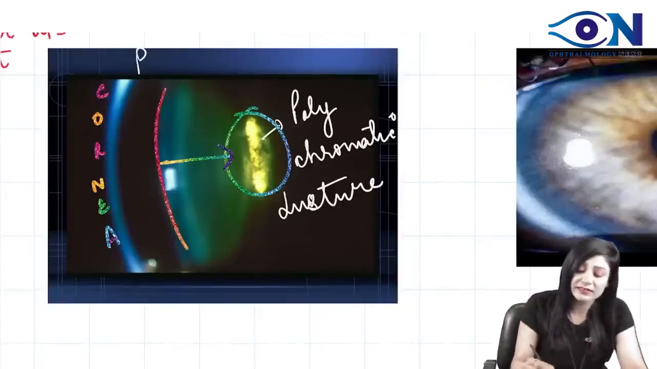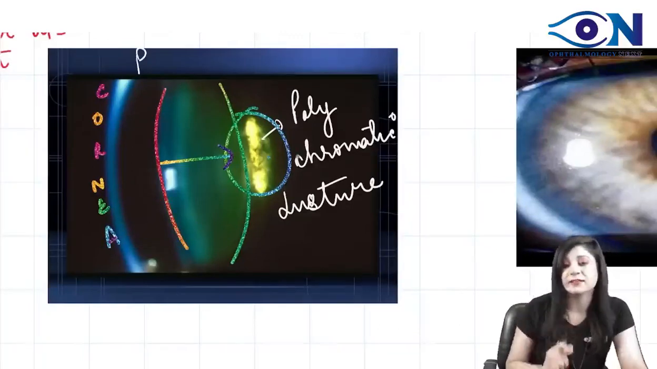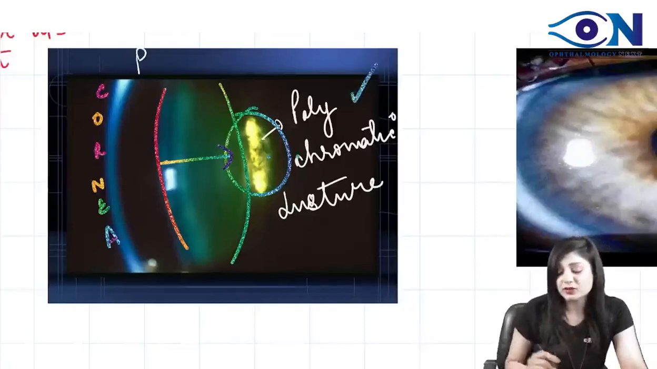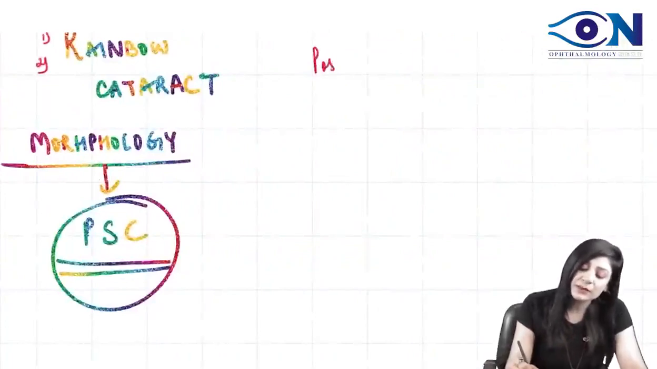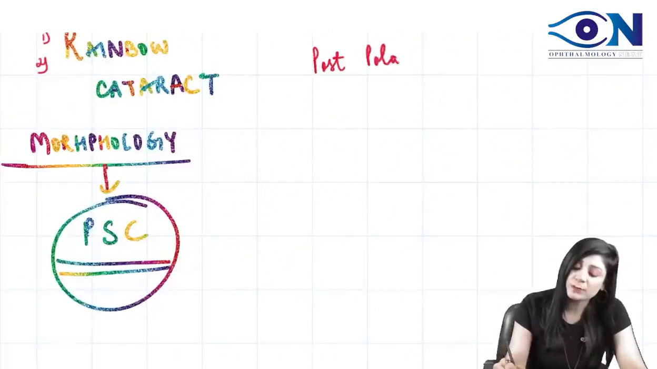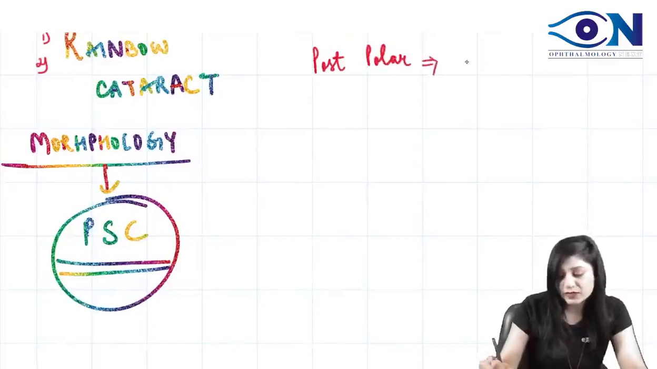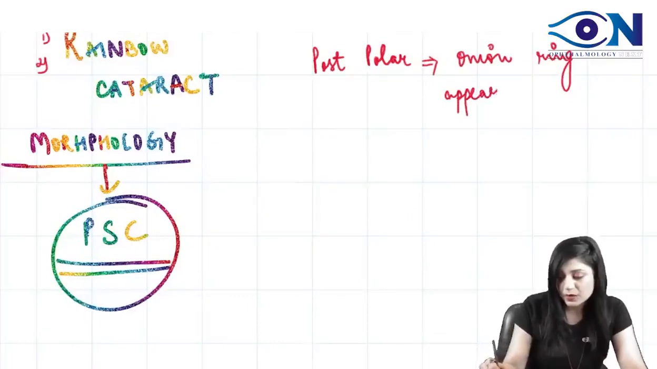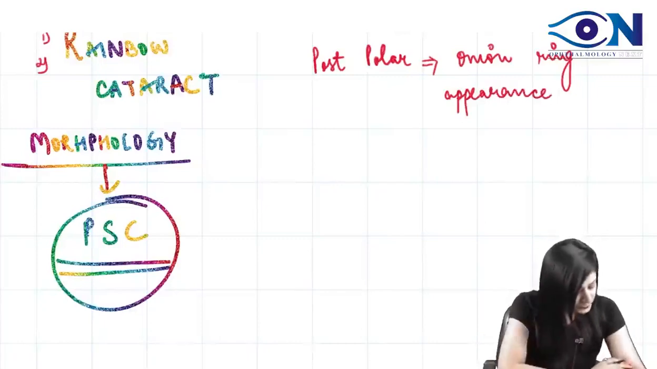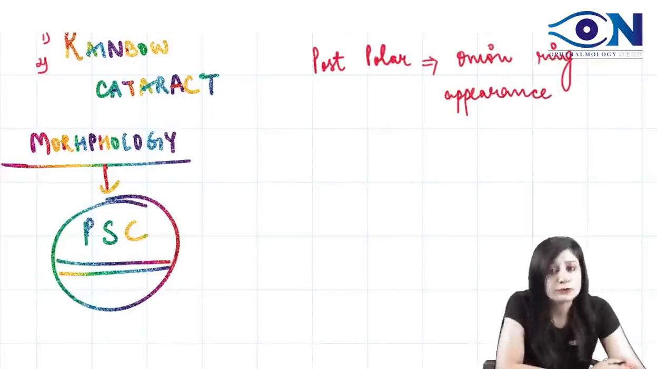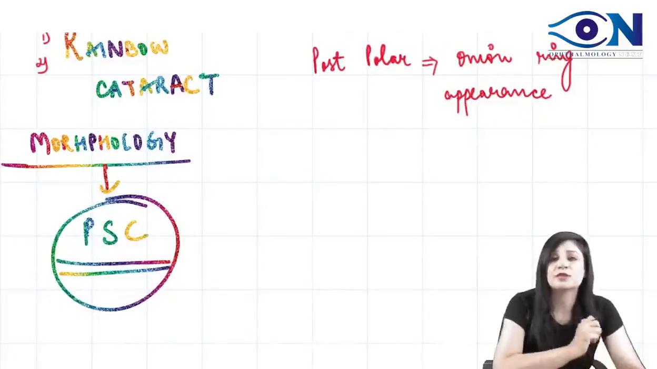Now this is cornea, this is lens. You are seeing in the center with the polychromatic luster. So it has to be posterior subcapsular, because if I am talking about the posterior polar cataract, this will give me the typical onion ring appearance. Did you get this now? Yes, you can call it cupuliform or you can call it posterior subcapsular cataract.